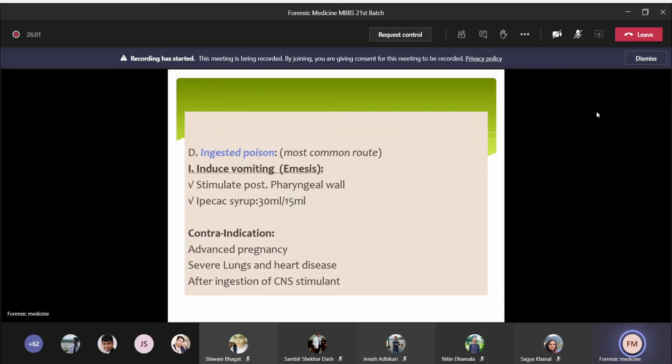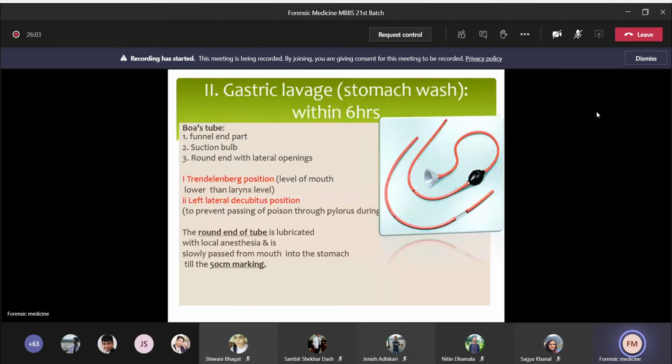Now the next one is gastric lavage, also called stomach wash. It should be done within 6 hours of ingestion of the poison. You can see on the picture, that is the Boas tube, and it consists of 3 parts. The first one is the funnel end part. And this is the suction valve to pump out the stomach content. And this part is the round end part, and it has an opening on the lateral side.